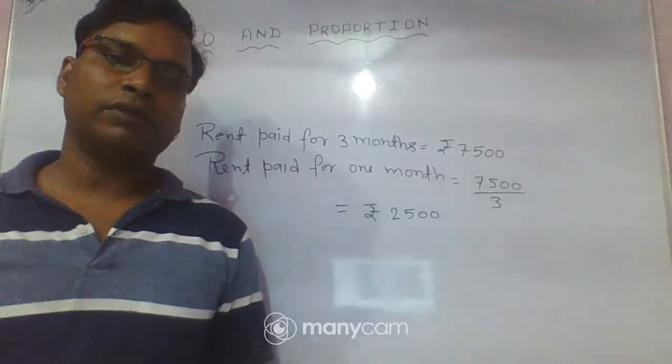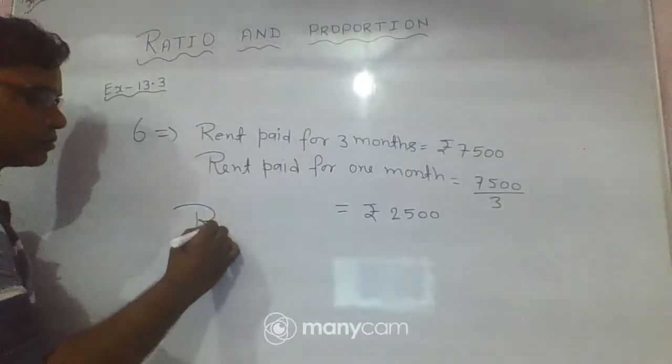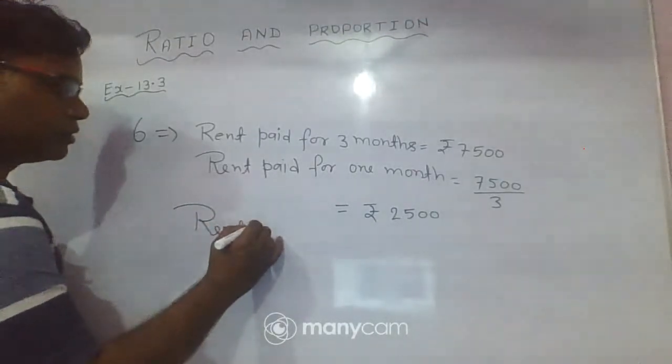But we need to find, as you know very well, the whole year means 1 year, which is how many months? 12 months. So we find the rent for 12 months.